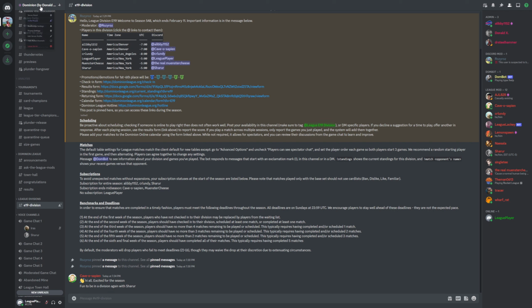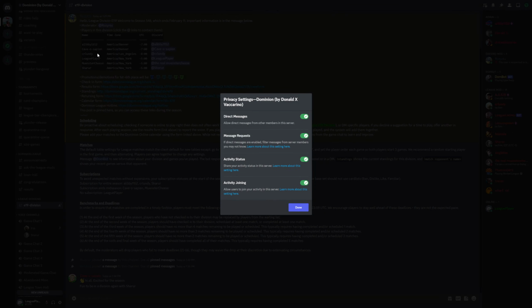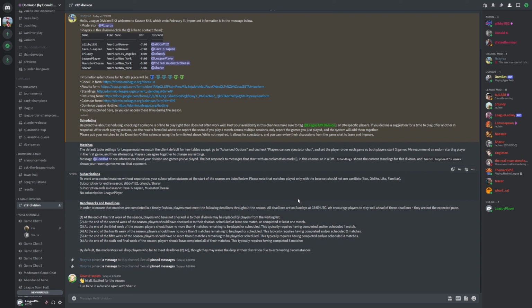The thing that's important to change here is you can go into privacy settings, and we recommend turning off the message request. If you have this on, then whenever someone sends you a DM, you won't get a notification for it the first time they message you. And people have missed messages from their opponents and moderators. It is not recommended to keep that on.